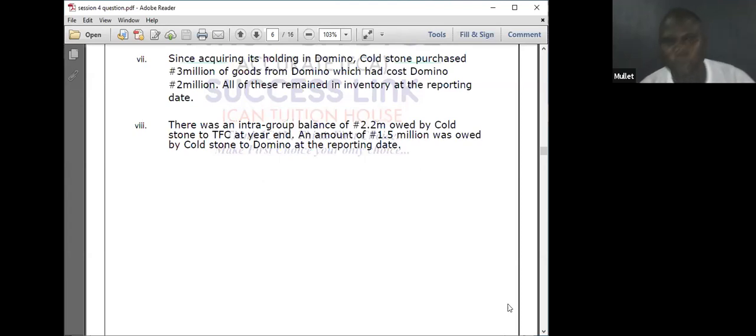What am I going to do? Trade receivable, you cannot owe yourself. You are a single entity. Parent cannot owe subsidiary. Subsidiary cannot owe parent. You eliminate by crediting trade receivable 2.2. Then trade payable, you eliminate it, minus 2.2, by debiting. That is that.